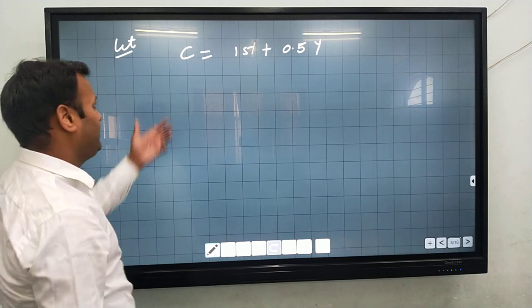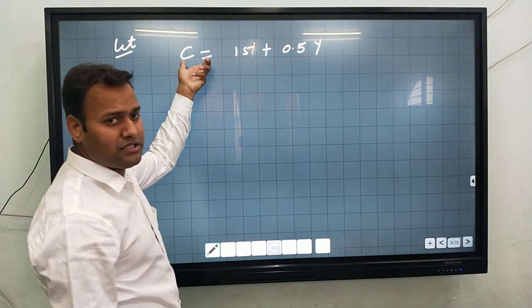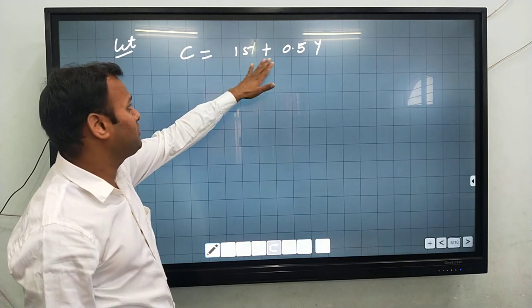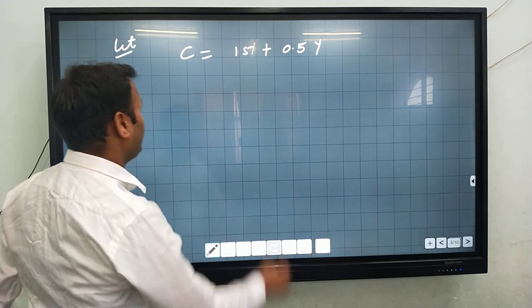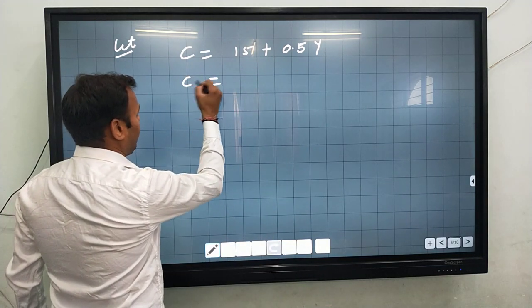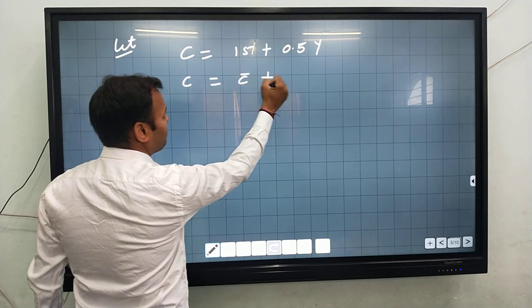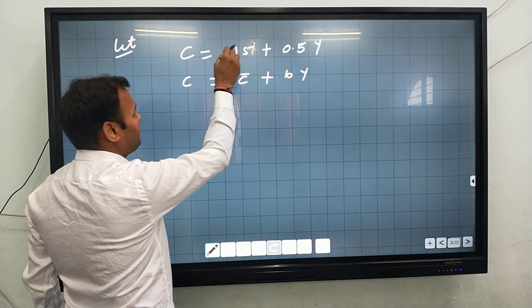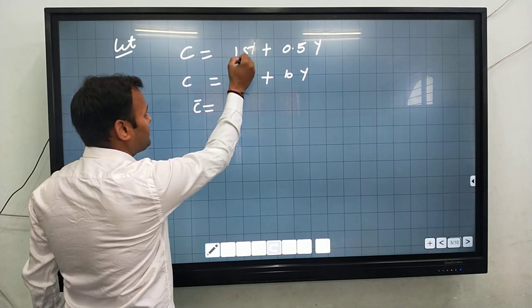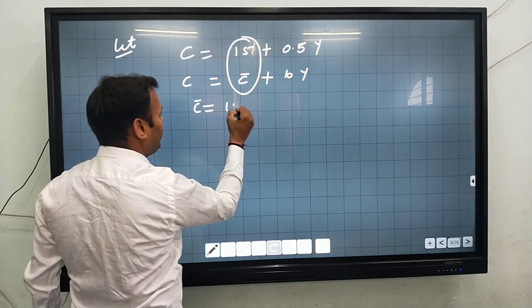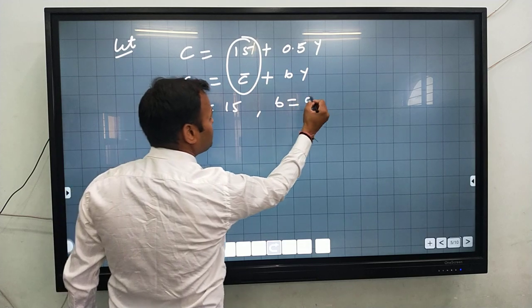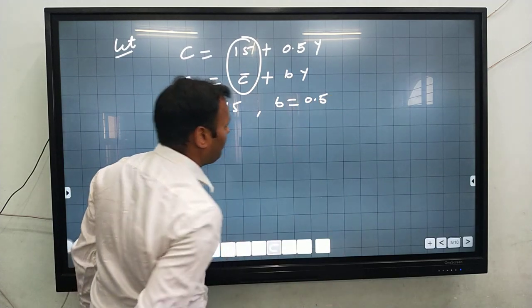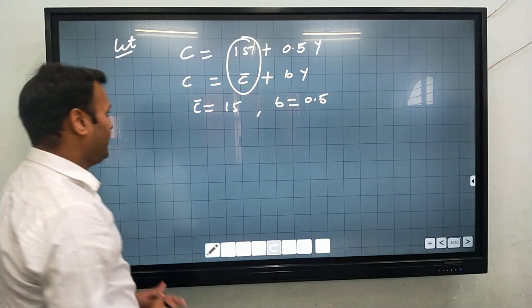Okay, so here one example is given, C is equal to 15 plus 0.5Y. As you know, C is equal to C bar plus bY. So according to this equation, we can easily see that C bar is 15 and b is 0.5.